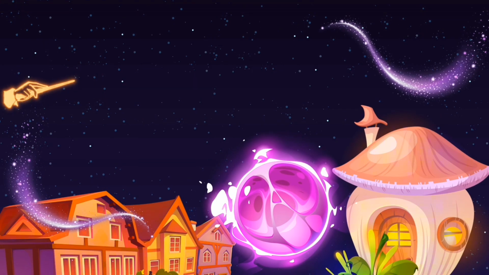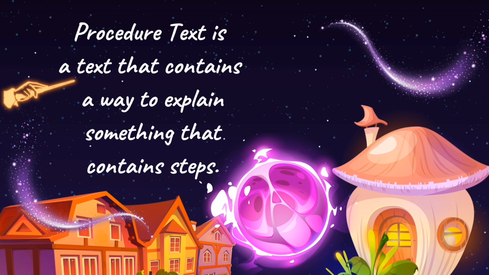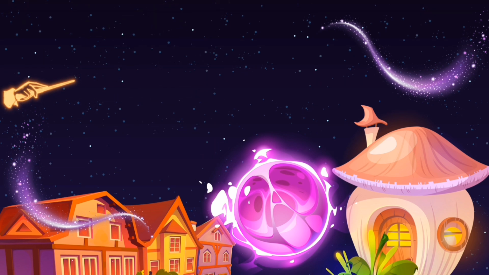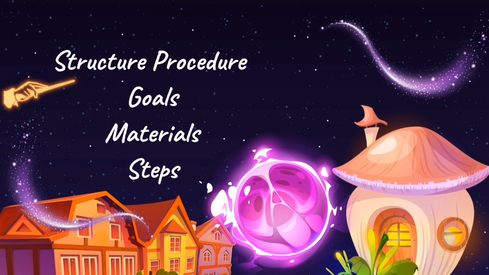Procedure text. Procedure text is a text that explains how to do something and contains steps. Structure of procedure text. Goals. This section is usually found in the title of the procedure text. Material. Tools and materials needed to make something. Steps. This section contains the steps in making, doing, or operating something according to the title of the procedure text.